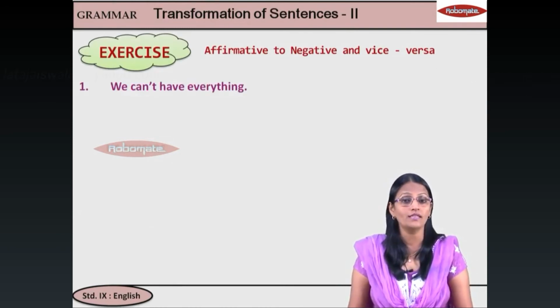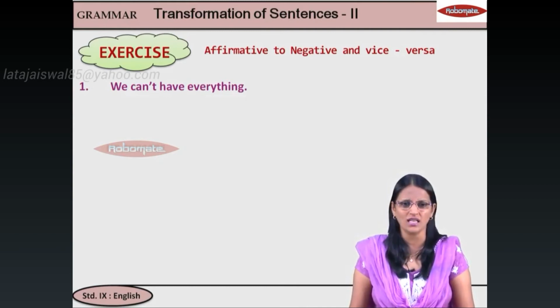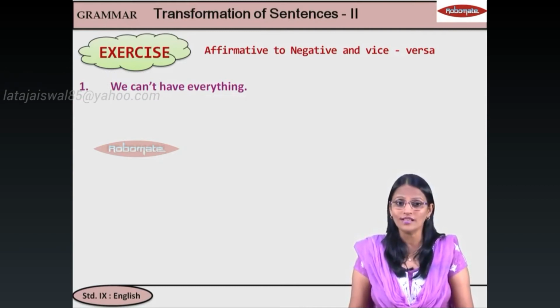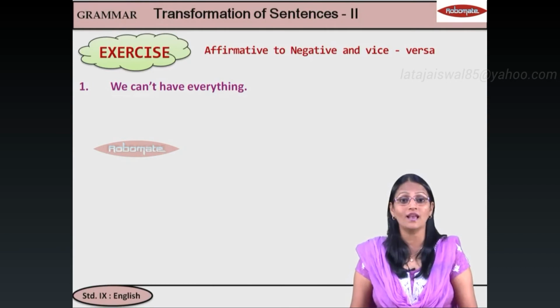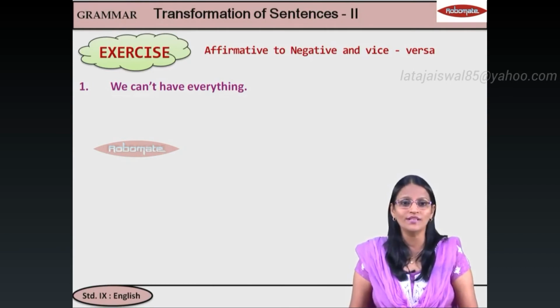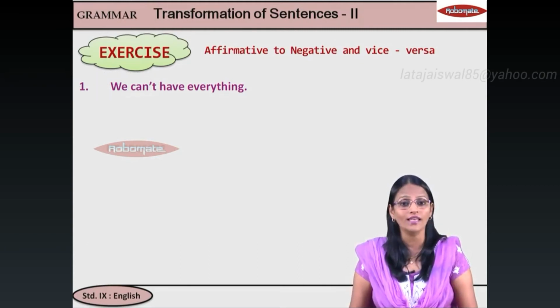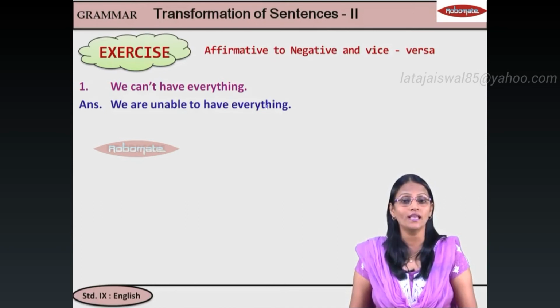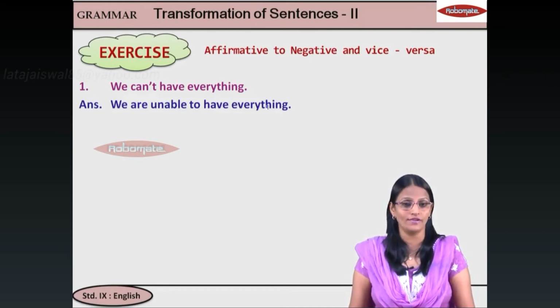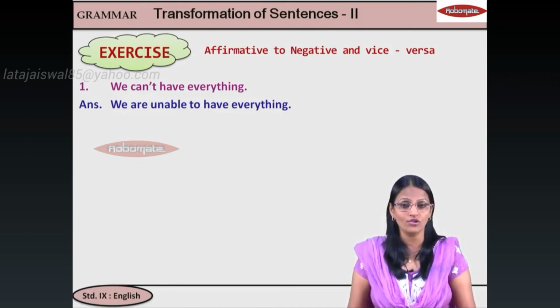First one, we can't have everything. Can't. Students, model auxiliary में किया है ना? Can is ability. तो able to लिख सकते हैं ना? Okay? But here we are not saying we are able to. We are saying we are not able. तो उसका positive word या affirmative word क्या होगा? Unable. So here you are saying we are unable to have everything. That is, meaning does not change.